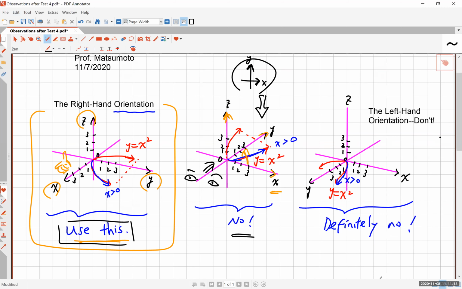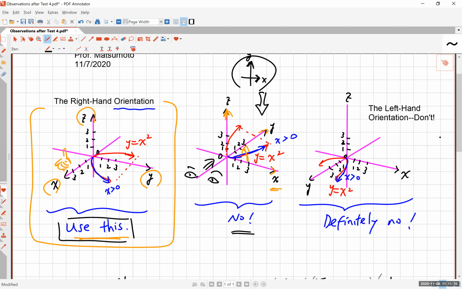All right. Now, I also noticed that several of you are using this left-hand orientation where you switch the X and Y axes, and Z is, of course, going on top. Now, notice here, at this point, you have switched the orientation. This is called the left-hand orientation because the right hand doesn't give you this. And this is definitely a no.